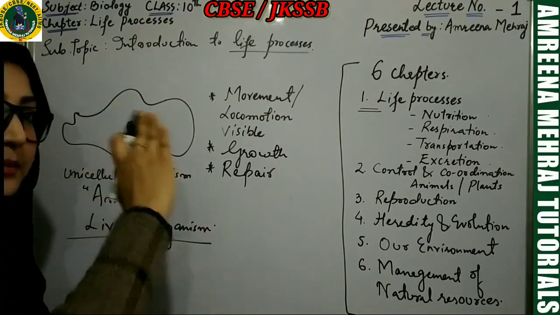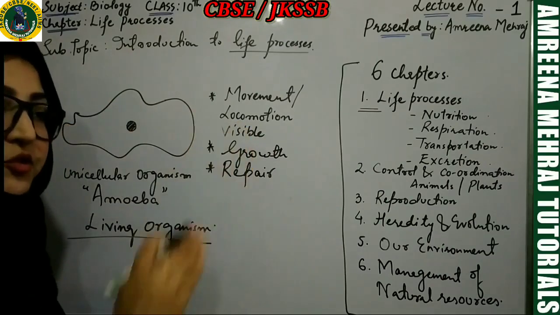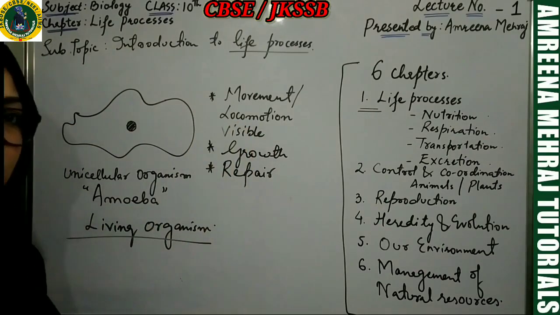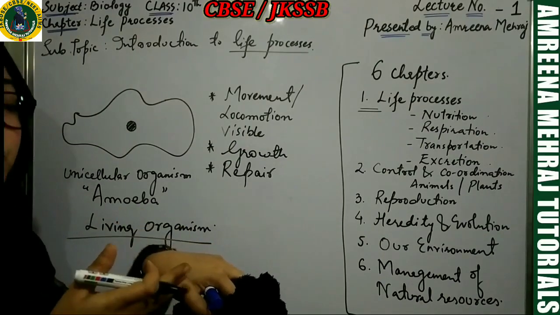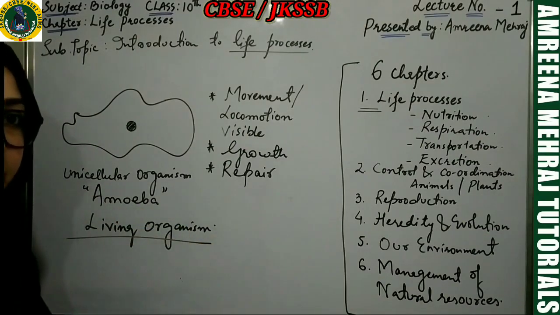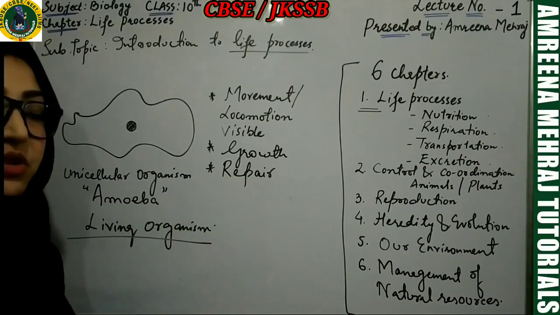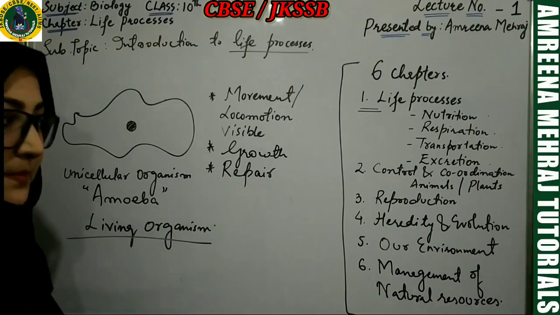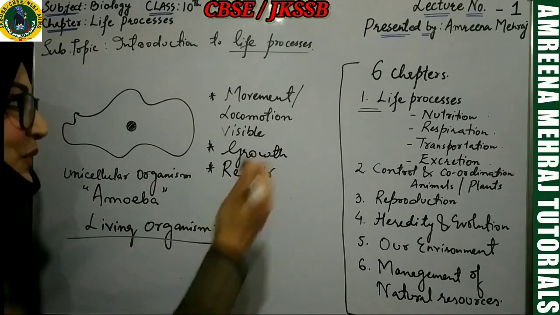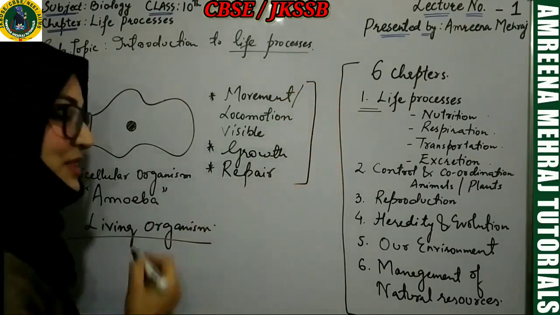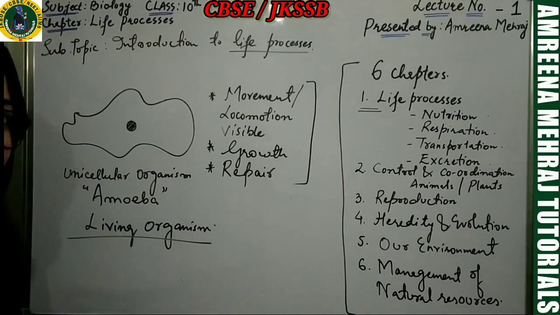Suppose you cut a bark, or cut a branch from a plant, it can heal its body. If you get a cut on your body, your body rather heals by itself. So anything which has this power of repair is a living thing. What beyond that? So these are some of the criteria to decide whether something is living or not.